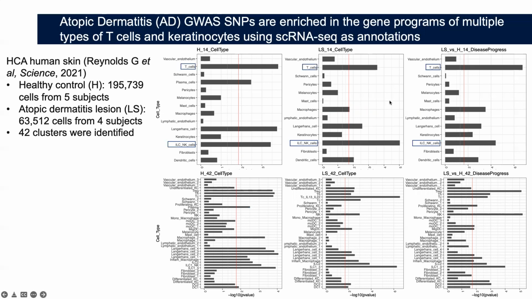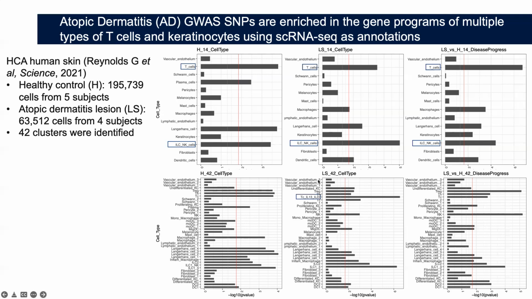So to highlight some results, as a positive control, we observe there's an enrichment of T cells in all programs, and also innate lymphoid cells or NK cells. These results are also reproducible when we conduct analysis with the epigenetic data in the previous step.